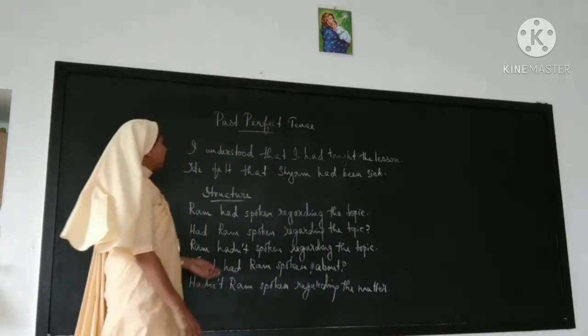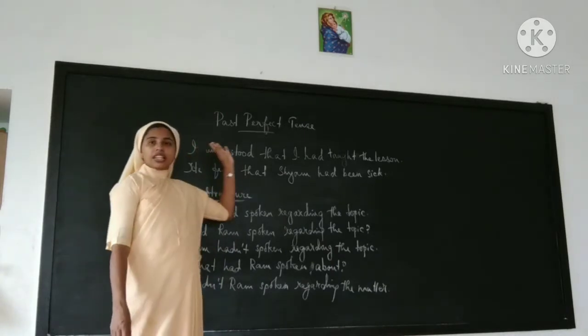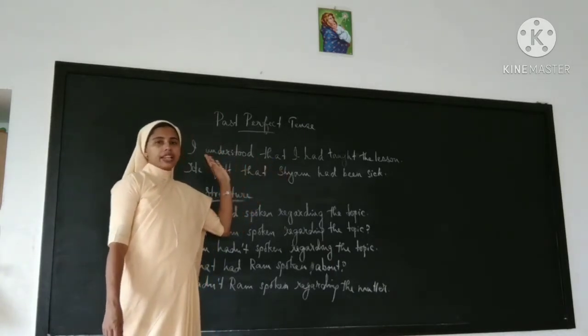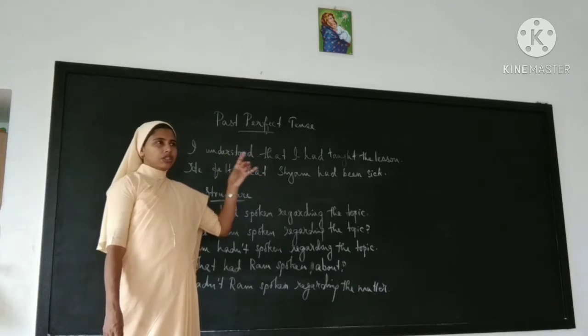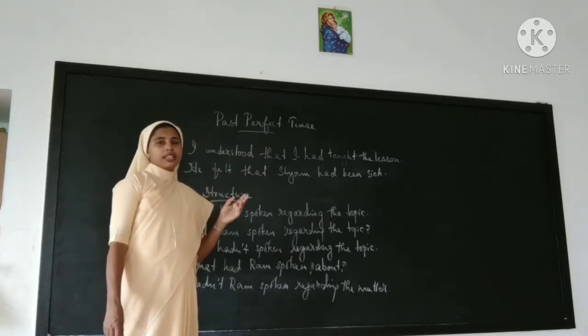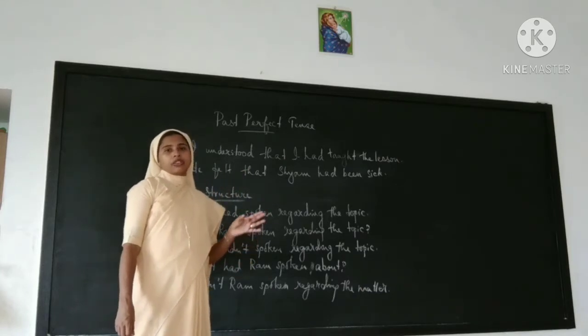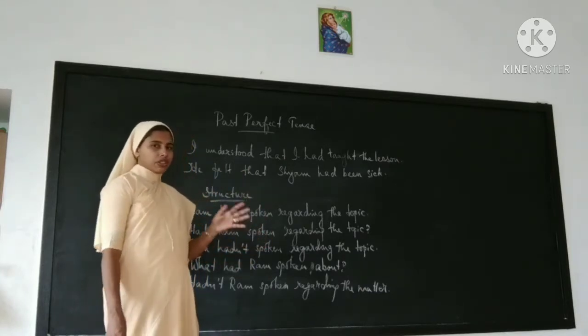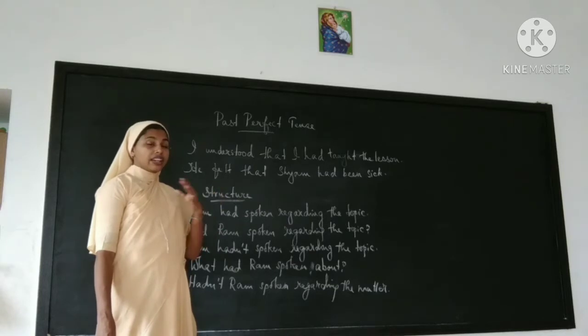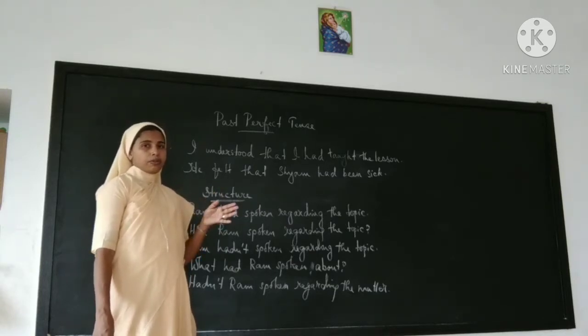Past perfect tense is used to denote an action regarding the time. For example, it will tell you the distant past. I told you that in present perfect, there is a connection with the present.